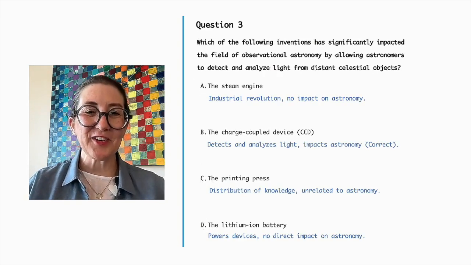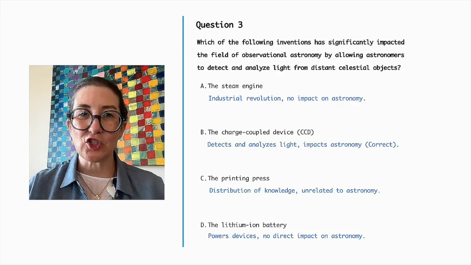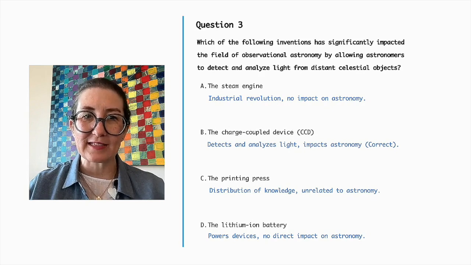The correct answer here, of course, is the charge-coupled device, CCD. This invention has significantly impacted observational astronomy by allowing astronomers to detect and analyze light from distant celestial objects with high precision, greatly enhancing the capability to capture detailed images and data from space.